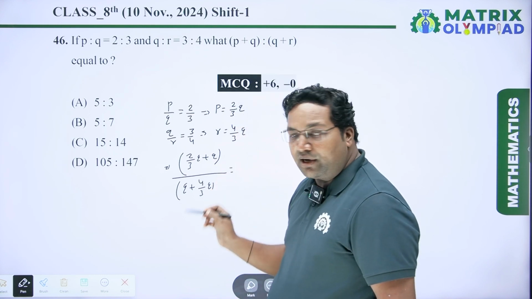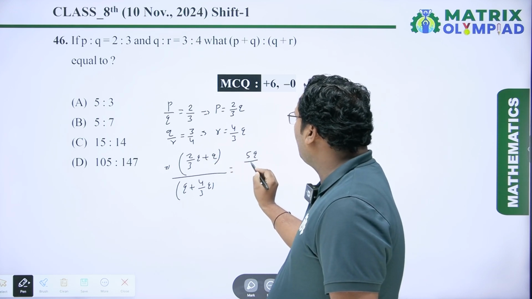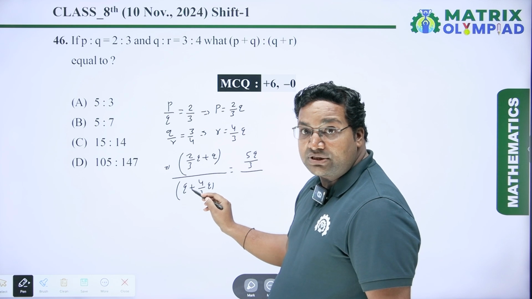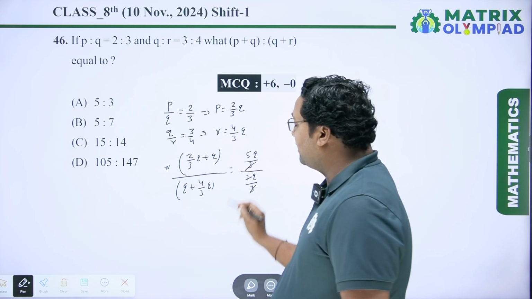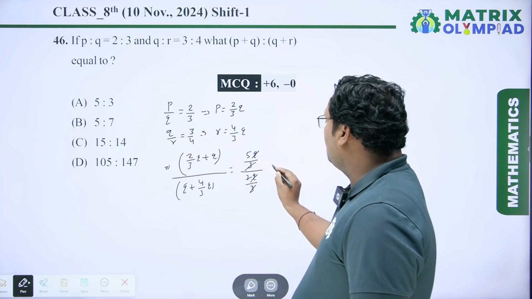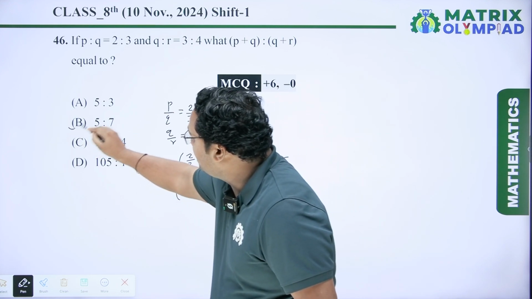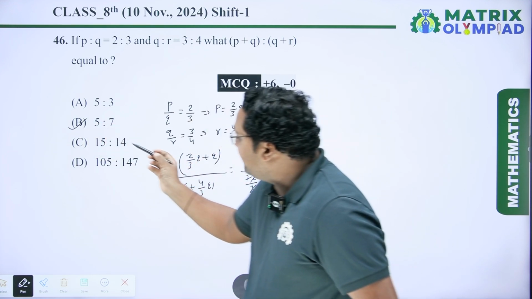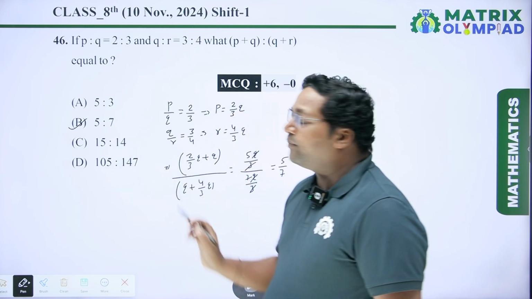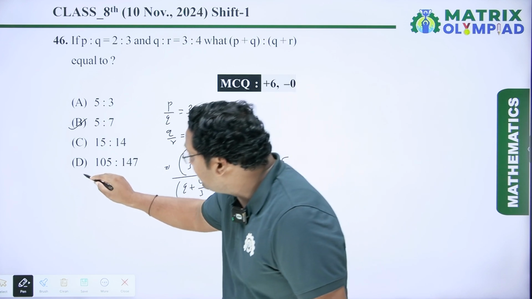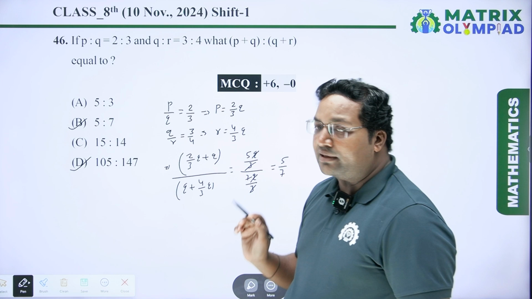And we have to solve the numerator and denominator. So we get 3 1s are 3, 3 plus 2 is 5, so it is 5Q upon 3. In the denominator, 3 into Q is 3Q, and 3Q plus 4Q is 7Q, so it is 7Q upon 3. These 3 and 3 cancel out, and Q and Q cancel out. So the final result is 5 upon 7, which means option B is the correct option. Next we check 15 upon 14. It is not a correct option. It is 105 upon 147, which is the equivalent fraction of 5 upon 7, so option D is also correct. So options B and D are the correct answers.